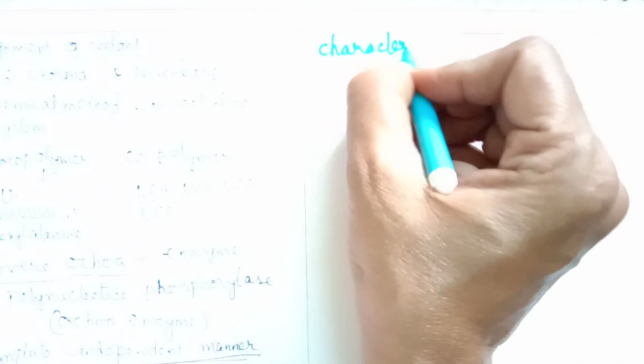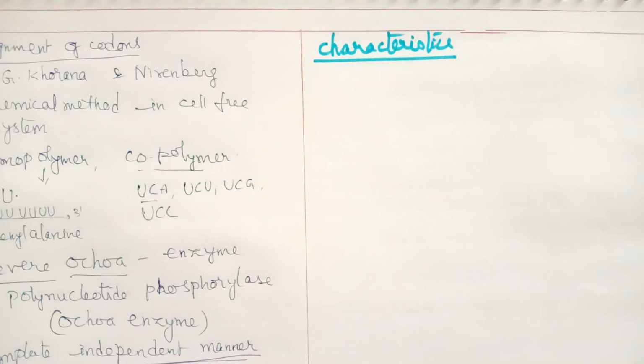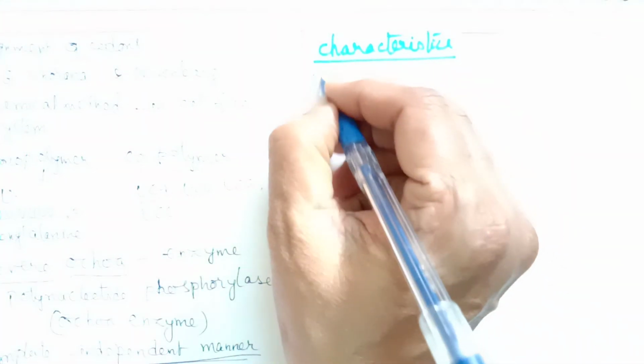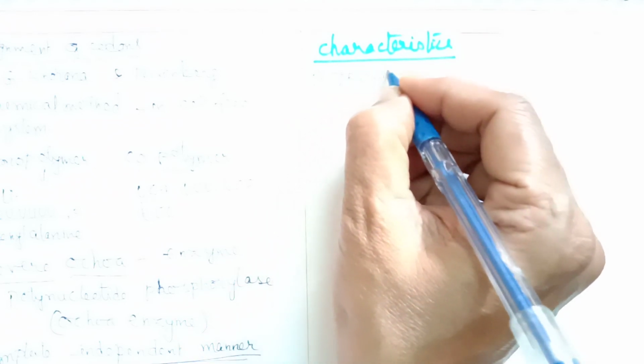Characteristics of genetic code. Understand this one by one. I'm going to discuss this in detail one by one. What are the characteristics of genetic code? The first characteristic of genetic code is that the genetic code is a triplet code.